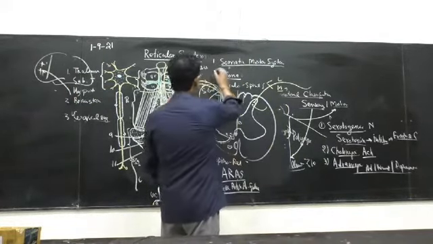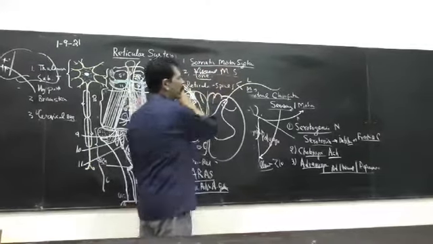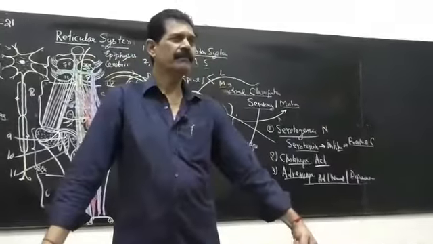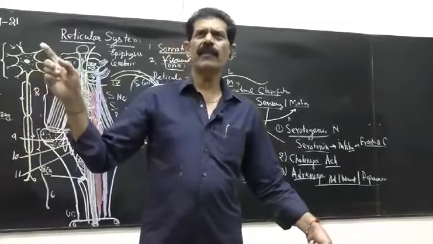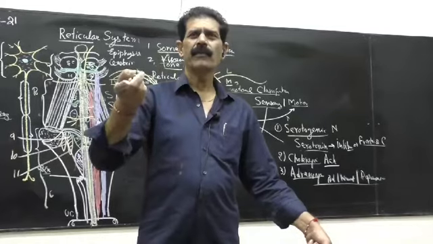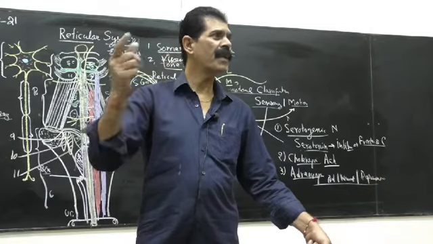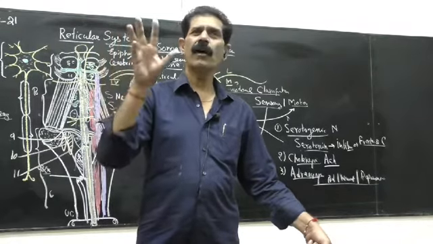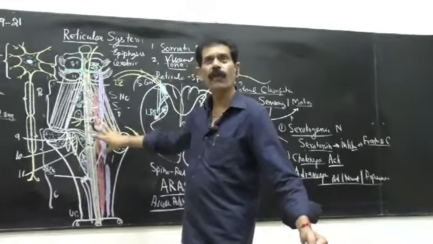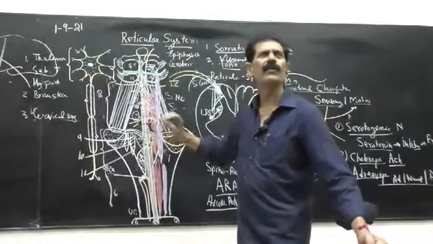The another system is the visceral motor system. The organs, the heart and lungs, how they are regulated by the reticular system. You have done the respiratory system in physiology. You know what is the inspiratory nucleus and what is expiratory. You know what is the pneumotaxic center and what is the apneustic center. So they are all situated in the medulla. They are all situated in the reticular formation of the medulla here, the medial and the raphe nucleus.